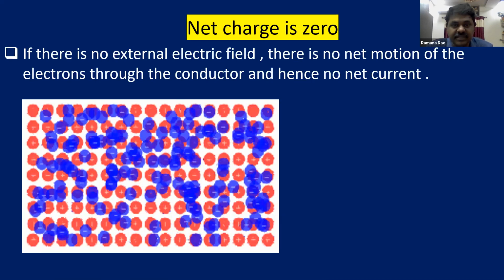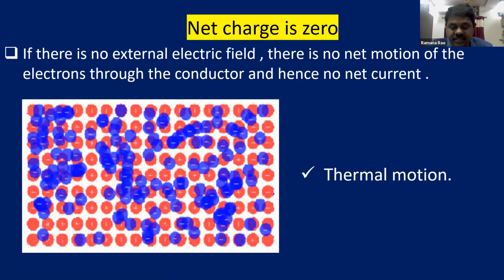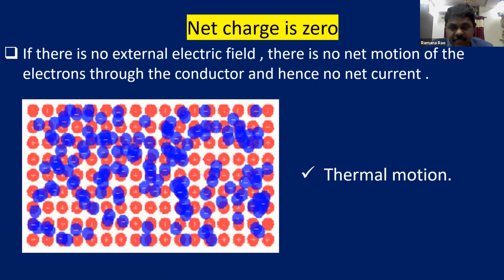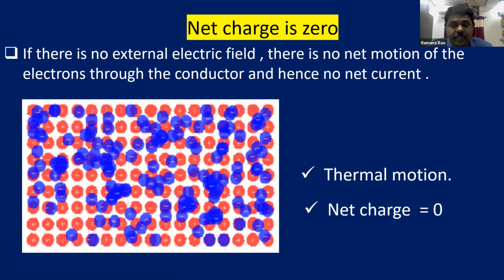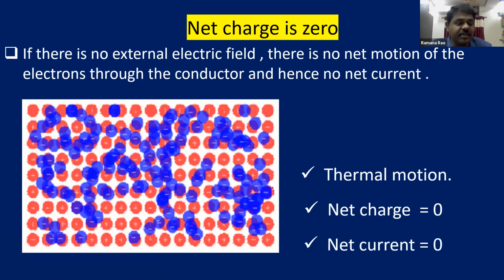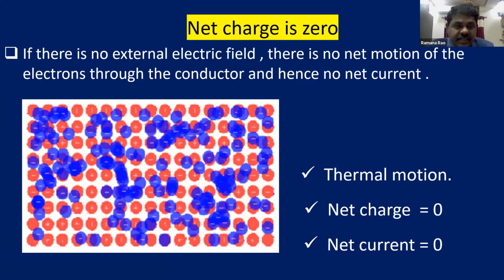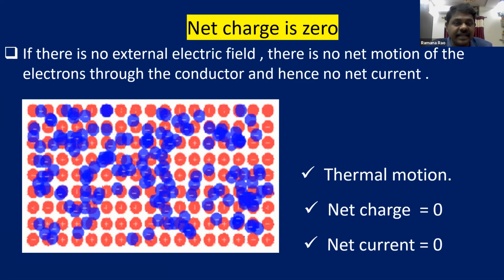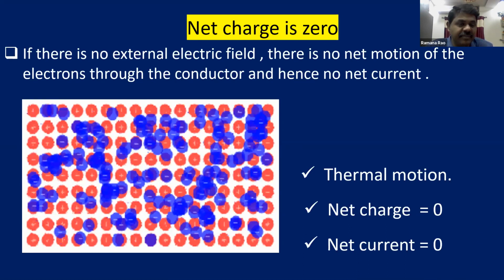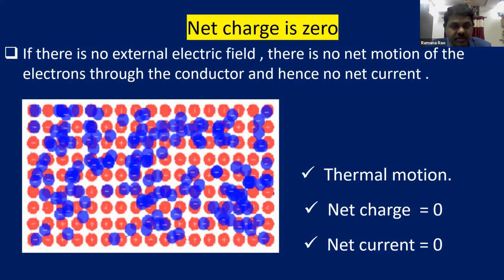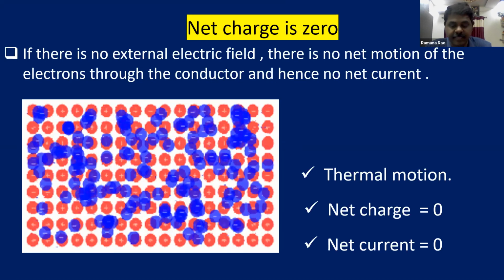So in this situation, the net charge is 0. This is happening because of thermal motion, that is motion because of temperature, and net charge is 0 in this case, and net current is also 0. Net charge is 0 means charge is not flowing, so net current is also 0. What is the conclusion? If there is no external electric field, you already know how we can achieve an electric field: by connecting it to a battery. So there is no connection to a battery, no external electric field, no net flow of charge, and no current.